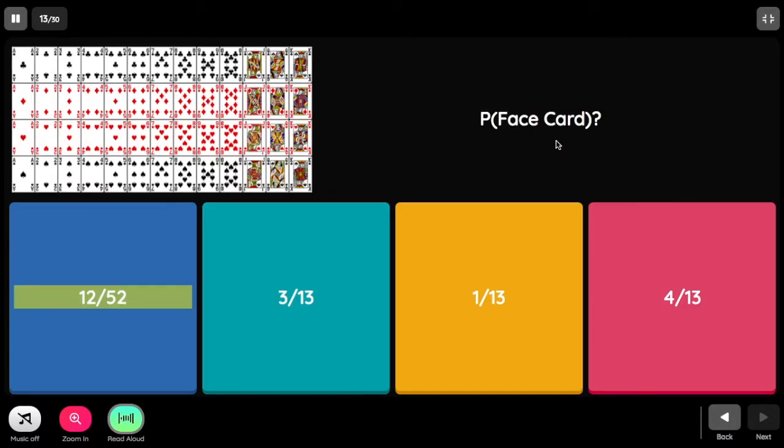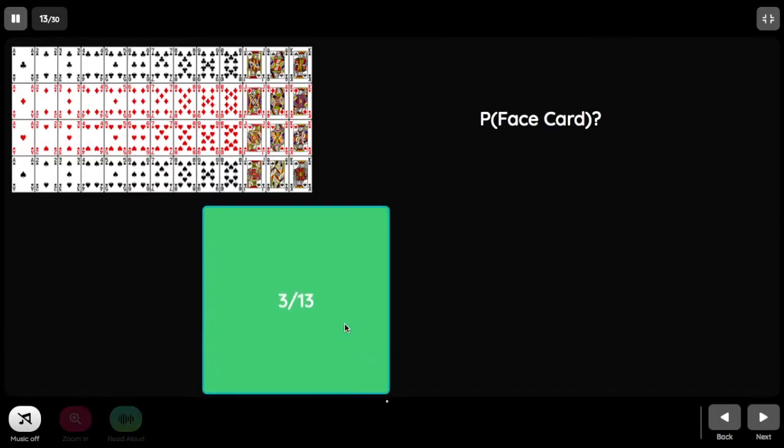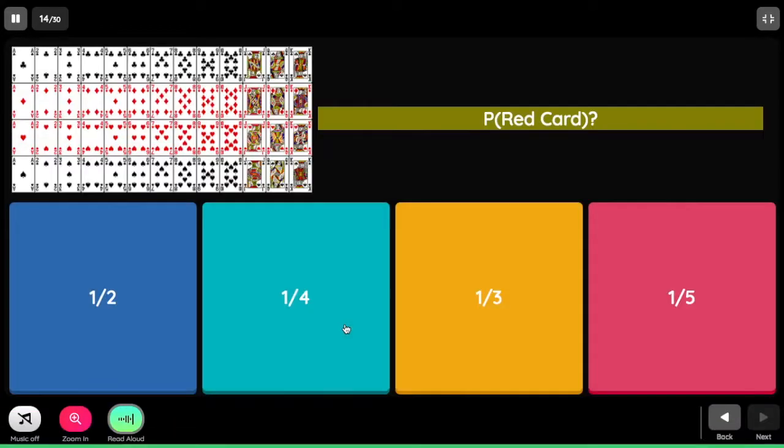How many face cards are there? We have jack, queen, and king. So 3, 6, 9, and 12. So 12 over 52. Both are divisible by 4. 12 divided by 4 is 3. 52 divided by 4 is 13. And the answer is 3 over 13.